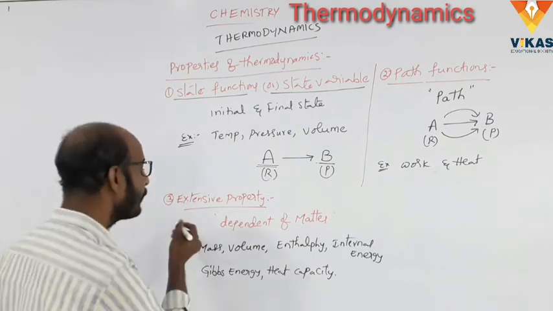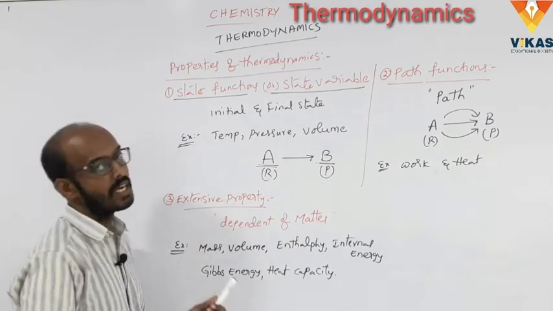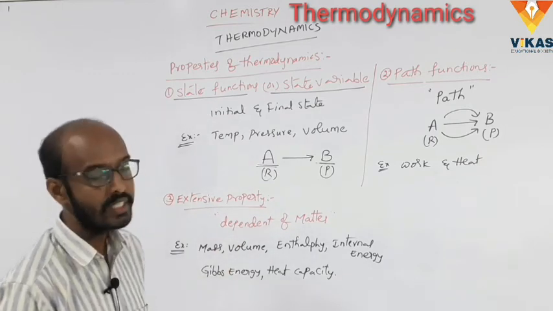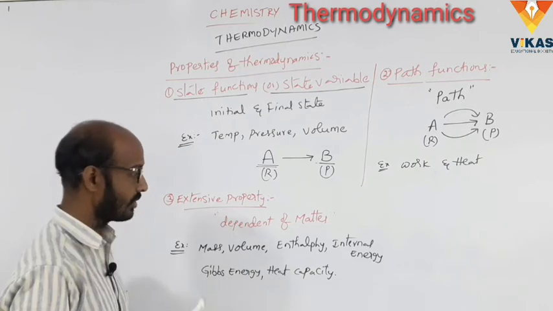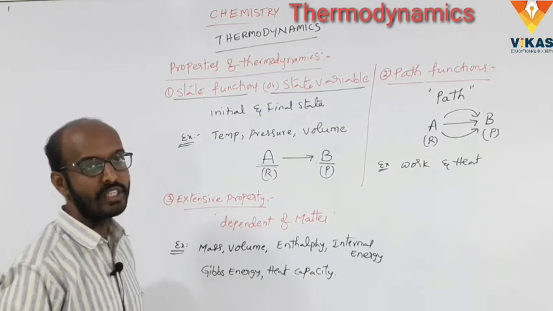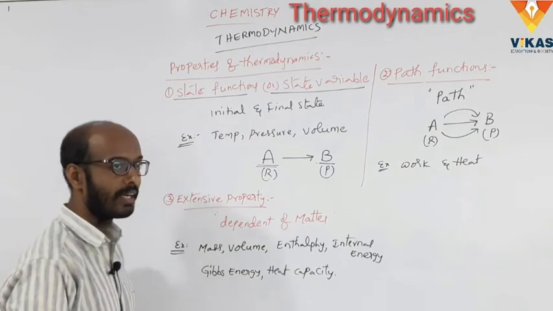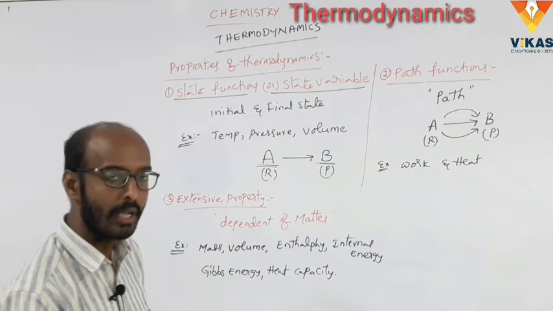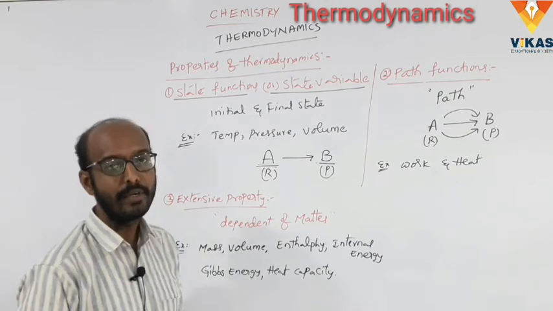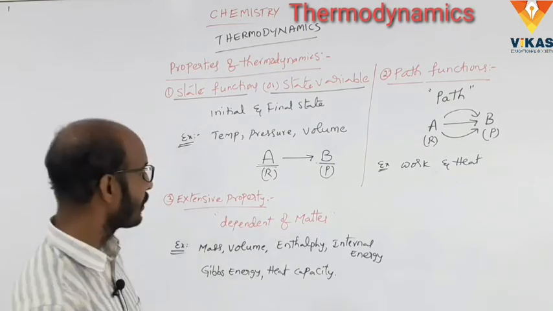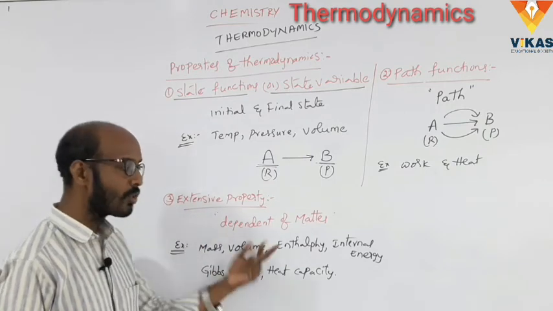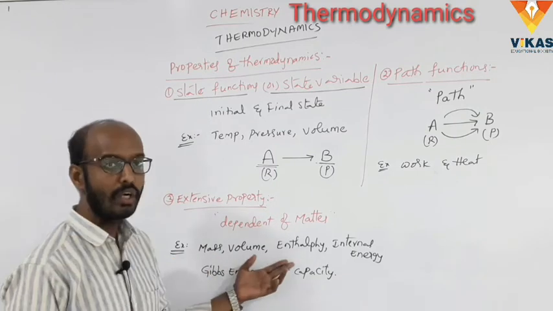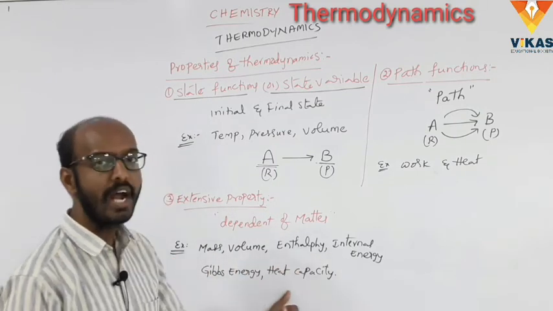From the IP point of view, the question is: state and explain about the extensive and intensive properties. There is a 4 marks question in thermodynamics. Last year's question was to explain about the extensive and intensive properties. So what is meant by extensive property? It mainly depends upon the total amount of the substance. The thermodynamic property of the substance that mainly depends upon the total amount of the substance is called extensive property. It mainly depends upon the matter or mass. Examples are mass, volume, enthalpy, internal energy, Gibbs energy and heat capacity.